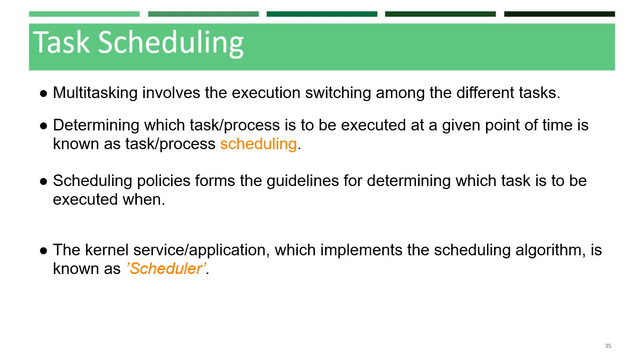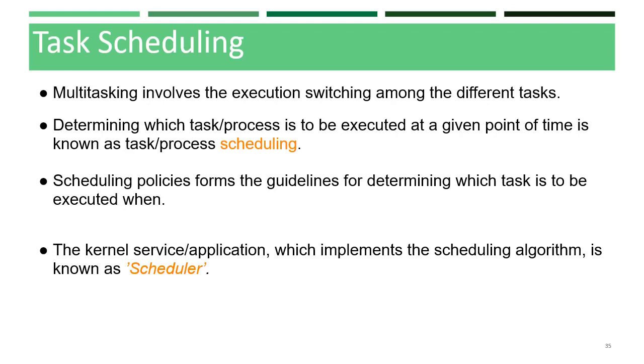Multitasking involves execution switching among different tasks. We have different tasks, so we keep on switching between them. There should be some mechanism in place to share the CPU among different tasks.